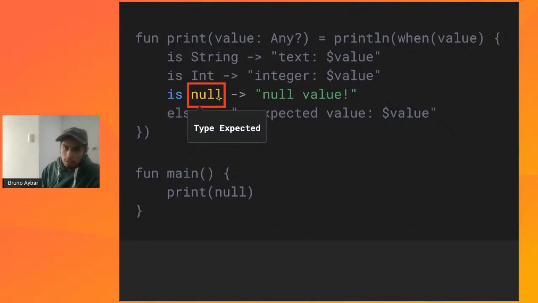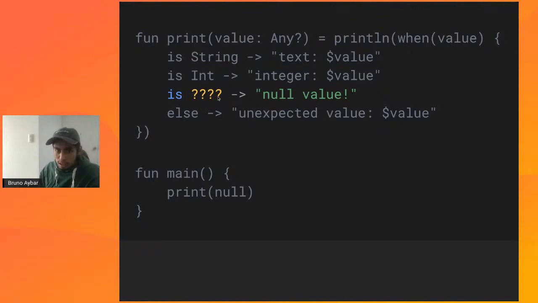And this is because something that I want you to take away from this is that null is not a type. All right, it does not represent a type. Null represents the absence of a value, but it's not a type. It's something that you can assign to an optional type, but it's not a type itself, so you can't validate against it. So what can you do in this case?